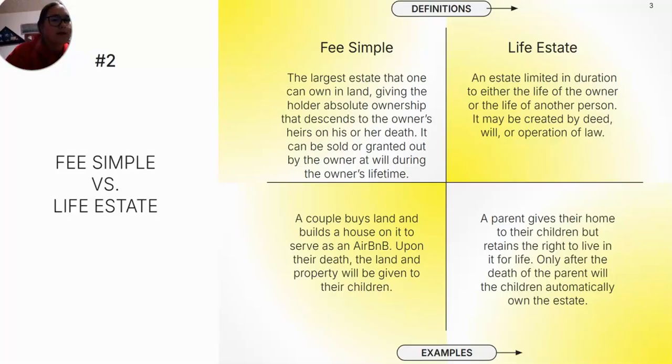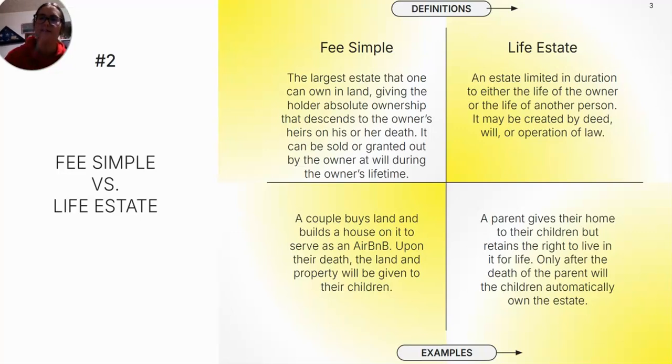Second, we have a fee simple versus life estate. Fee simple is the largest estate that one can own in land, giving the holder absolute ownership that descends to the owner's heirs on his or her death. It can be sold or granted out by the owner at will during the owner's lifetime. An example would be a couple buys land and builds a house on it to serve as an Airbnb. Upon their death, the land and property will be given to their children.